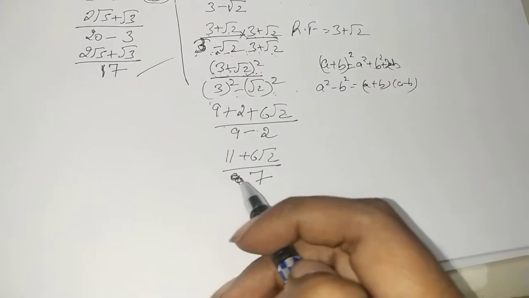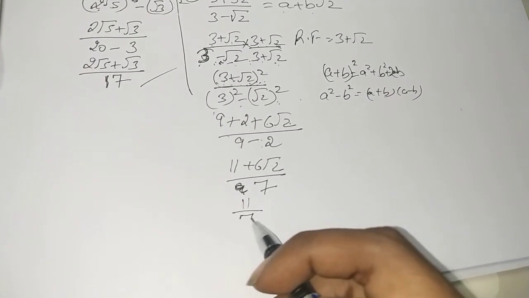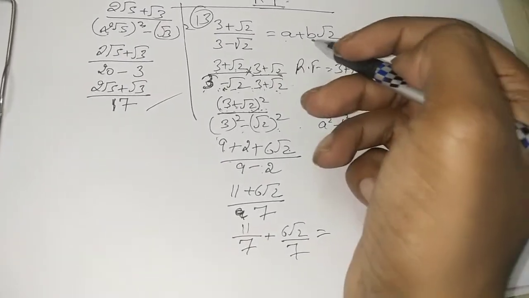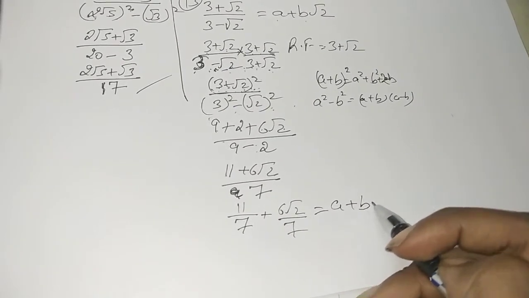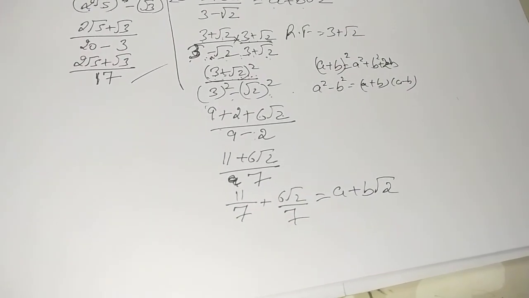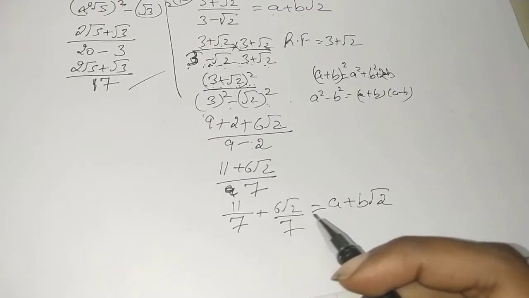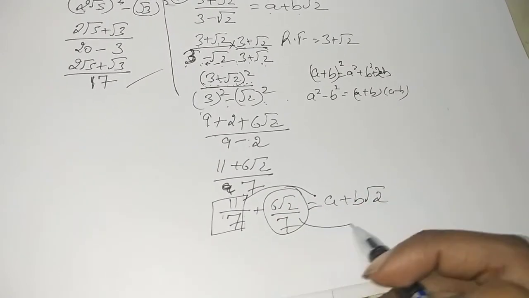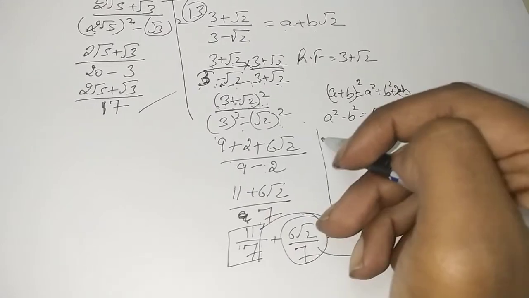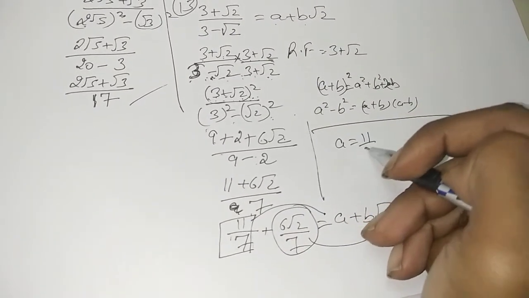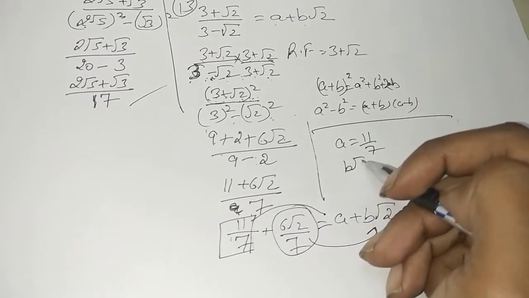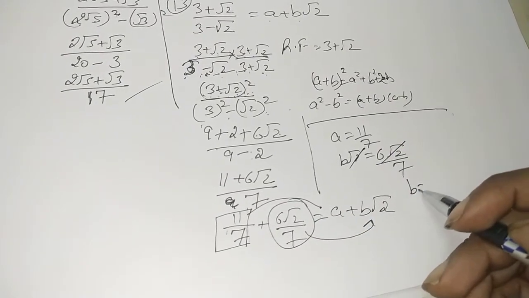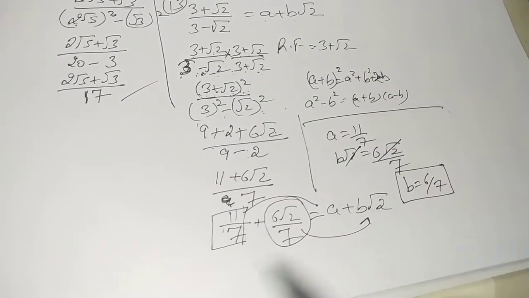Alright, okay, now separate out the terms. So it can be written as 11 upon 7 plus 6 root 2 upon 7, and comparing with the right hand side, what is the thing given to us? a plus b under root 2, isn't it? Let's compare. That is why I have separated. The number part will be compared with the number, and the under root one will be compared with the under root. So a will be equal to 11 by 7 and b root 2 will be equal to 6 root 2 upon 7. So root 2 and root 2 will get cancelled out. b will be equal to 6 by 7.